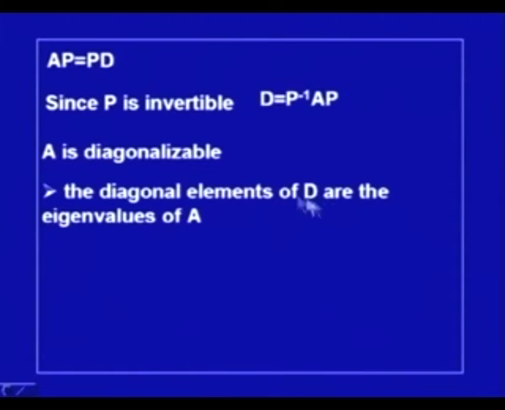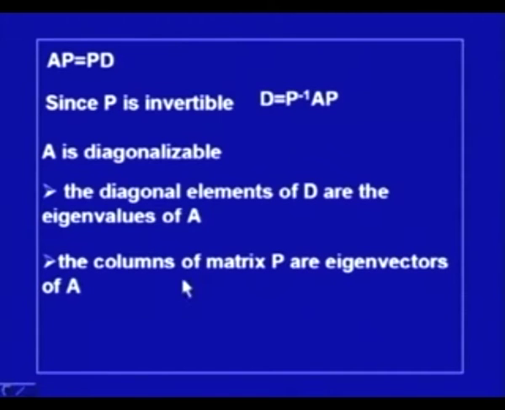Now, the diagonal elements of D are the eigenvalues of A, this we have already observed, and the columns of matrix P are eigenvectors of A. So, we know how to form the matrix P, and this matrix P is invertible because its columns are n independent vectors.